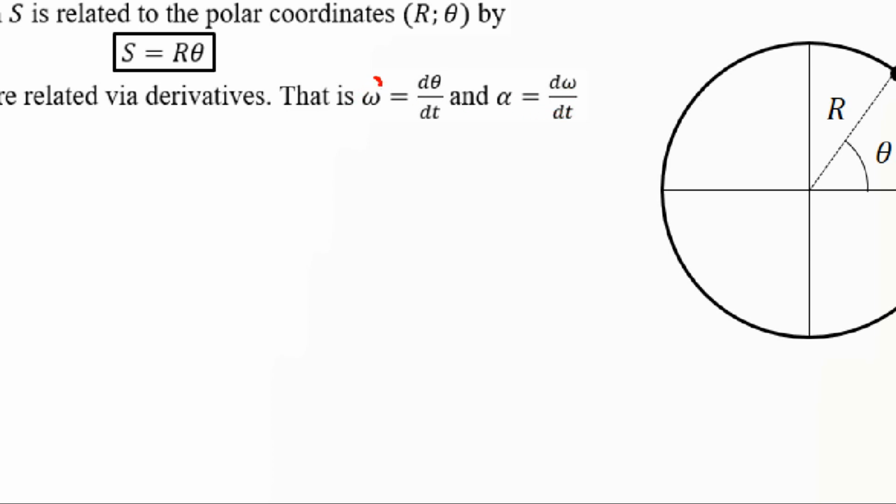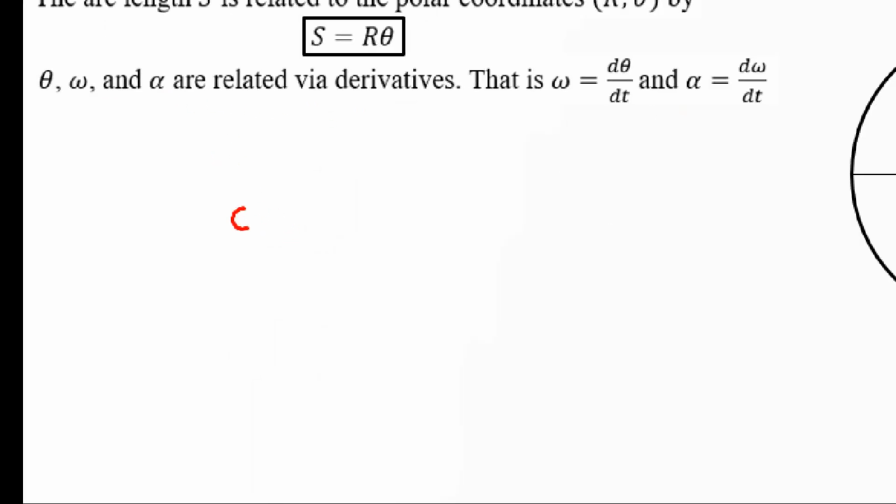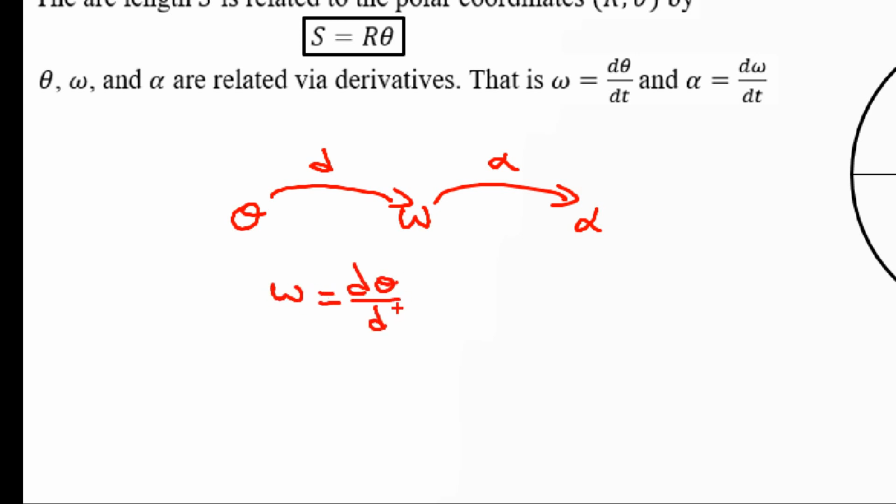Remember that this is not w, this is omega. Then let me write here the map. We have theta, the angular position, omega, the angular velocity, and alpha, the angular acceleration. By deriving theta we get omega. By deriving omega we get alpha. In other words, omega is d theta by dt and alpha is d omega by dt.